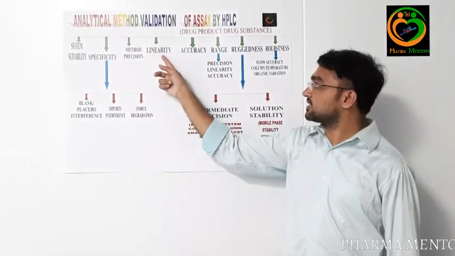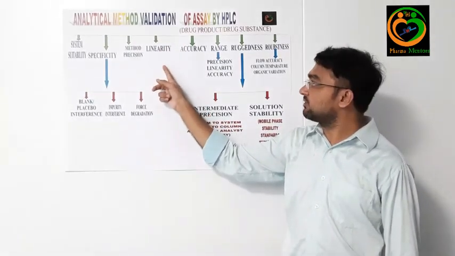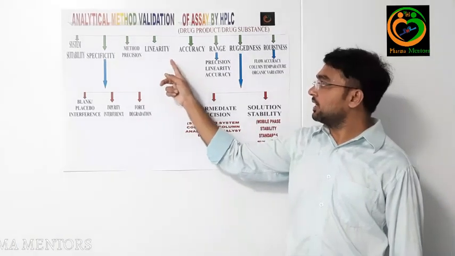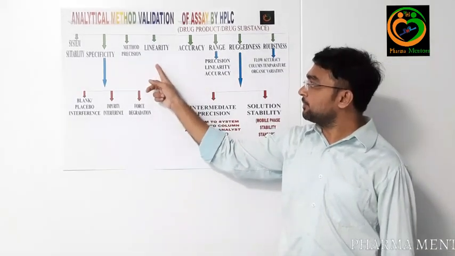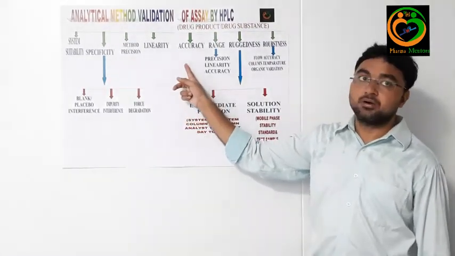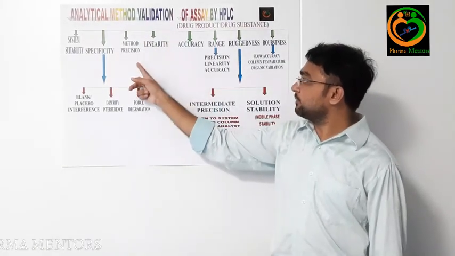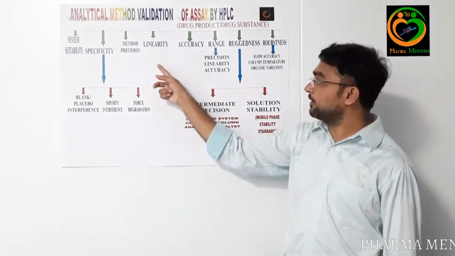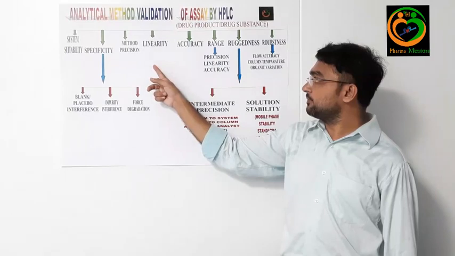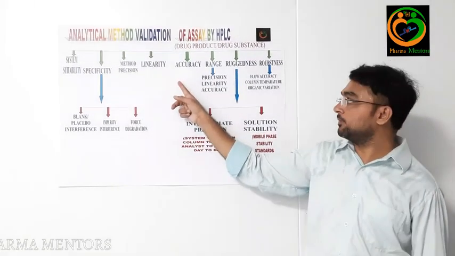Suppose your test concentration is 100 ppm, you should cover the linearity from the 50% level to the 150% level. 50% of 100 ppm is 50 ppm and 150% is 150 ppm. So linearity should cover 50 ppm to 150 ppm. You should prepare a minimum of 5 levels, meaning 50 ppm, 75 ppm, 100 ppm, 125 ppm and 150 ppm.